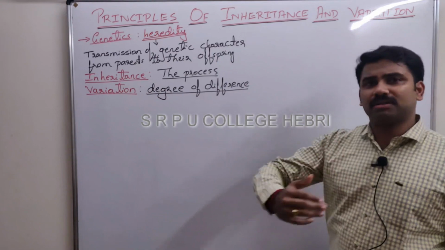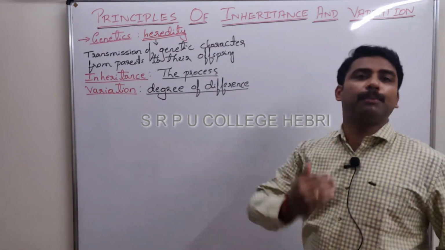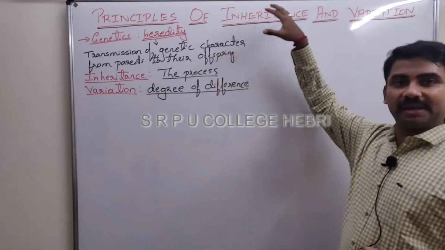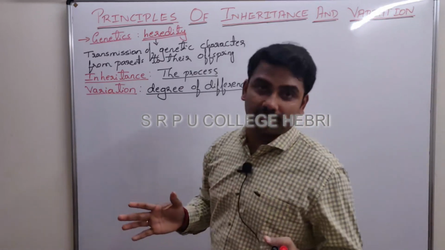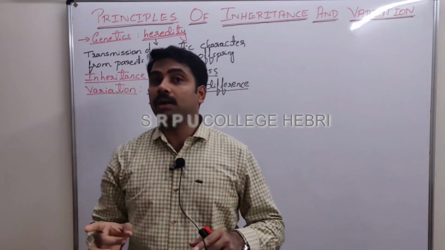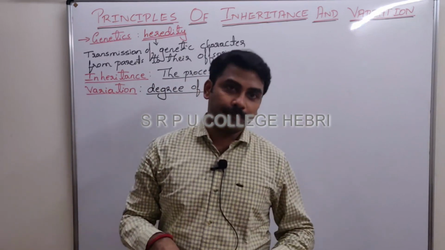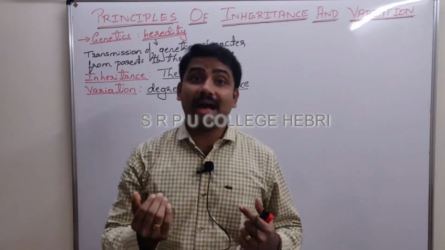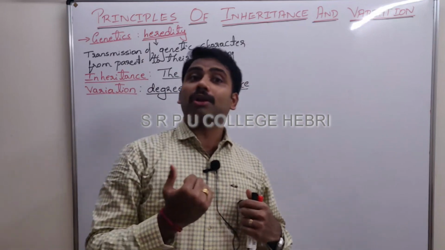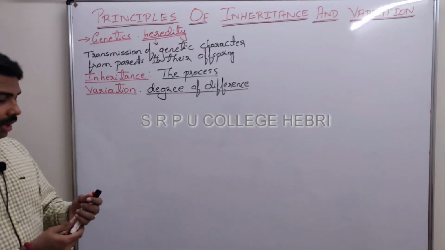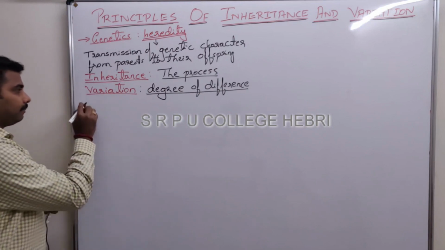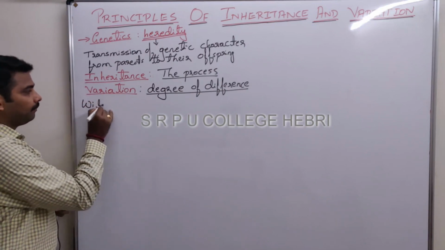Many have proposed their own theories and hypotheses for the concept of inheritance and variation. The majority of them got rejected. Only the one with scientific proof and evidence was accepted. The rest all got rejected.